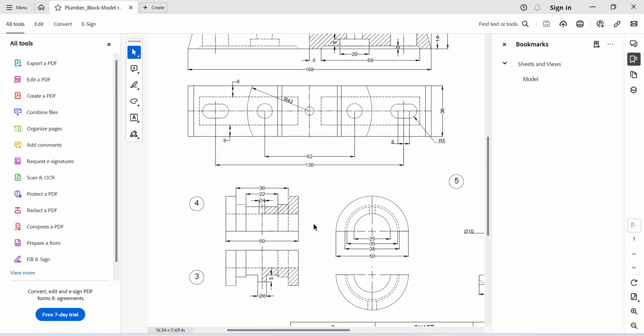So you can see the bearing top and bottom dimensions. So diameters are 50, 38, 35 and inner diameter 25 mm. Lengths are 50, 36, 22. Okay.